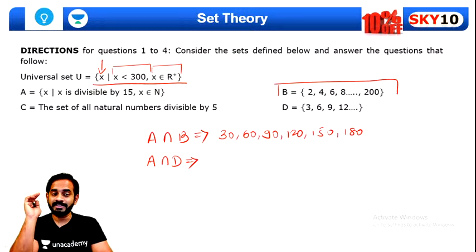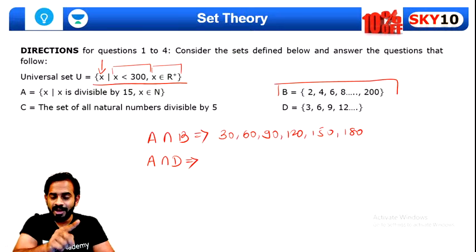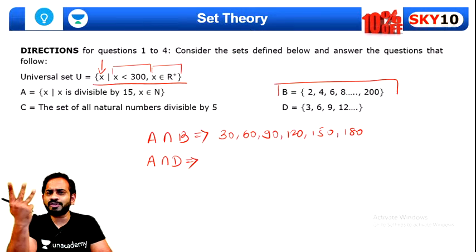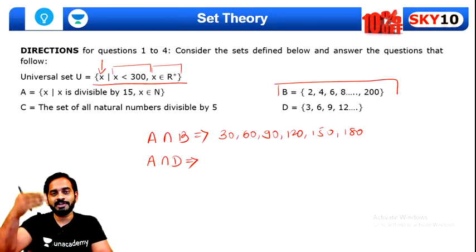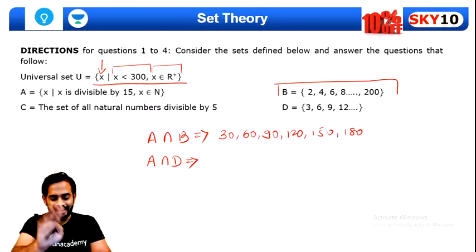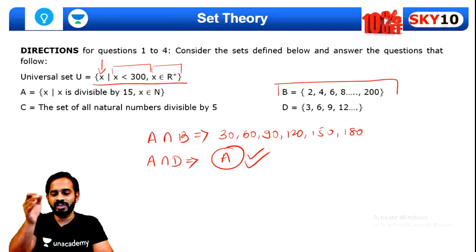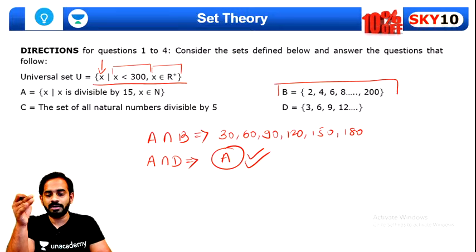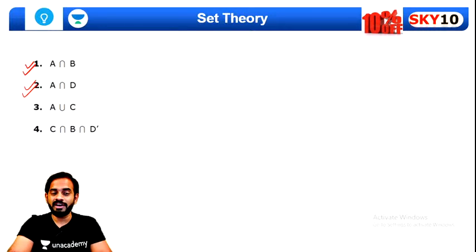Very good, Avnish, exactly. We will have to take the entire set A, because all the multiples of 15 will be multiples of 3 as well. Because 15 itself is a multiple of 3, all the multiples of 15 will also be multiples of 3. I hope all of you are able to understand. So A intersection D is the entire set A. Very simple. Very good, Avnish and Arsh. I want all of you to participate in this chat box, guys. Only then will you understand everything.